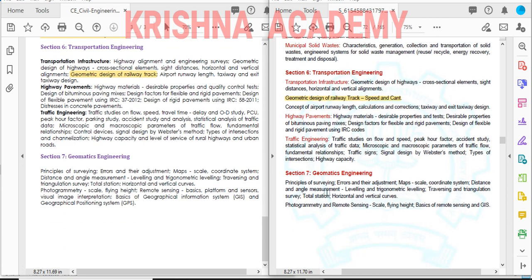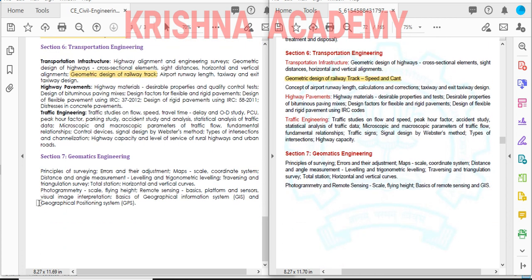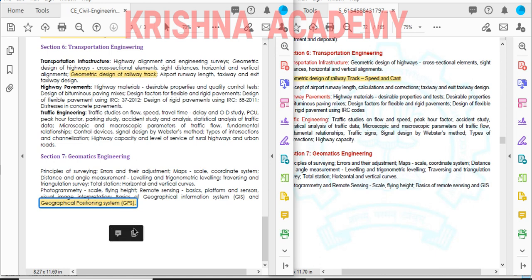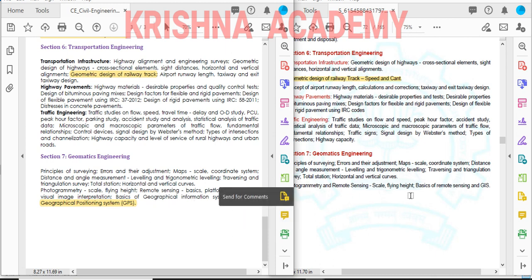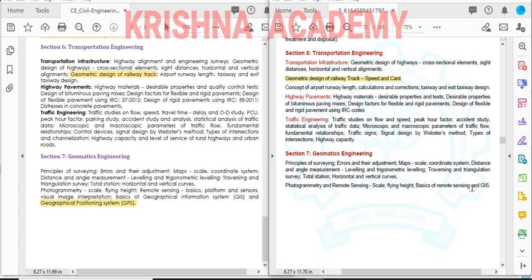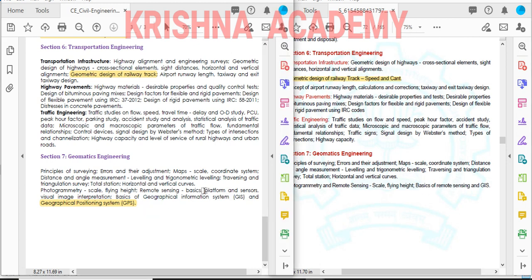And next, geomatics engineering. They have removed GPS. Only GIS is there, and basics of remote sensing, that's it. Platforms and sensors, interpolation, etc. are removed. So there is no need to study all these topics.